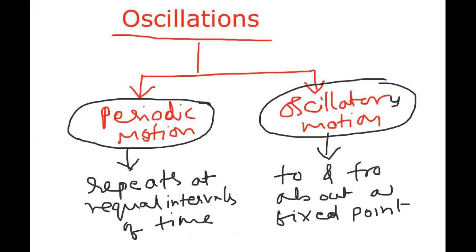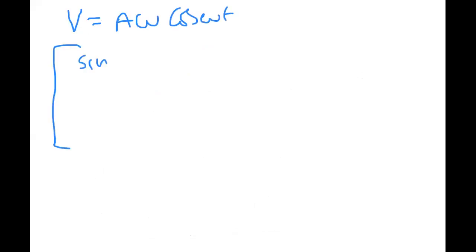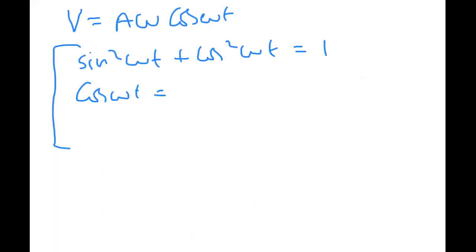Our next target is how to get the expression for velocity without cos or sine functions. Just now we derived v is equal to a omega cos omega t. But we know that sine square omega t plus cos square omega t equals 1. This is from trigonometry, sin square theta plus cos square theta equal to 1.